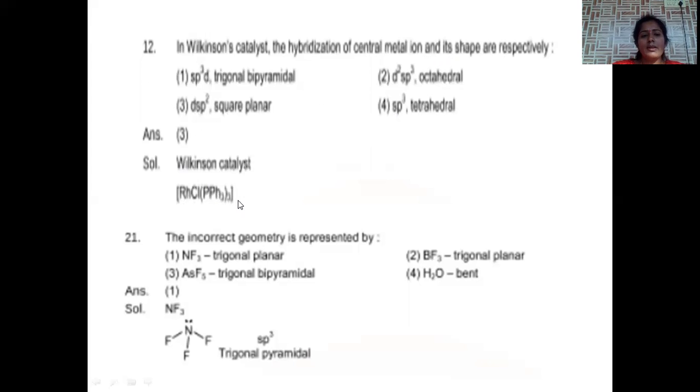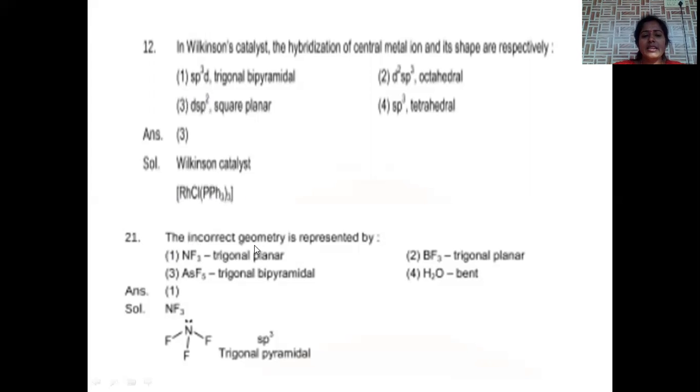It is a square planar compound. Square planar compounds are always dsp2 hybridized. That's the reason why option number 3 satisfies this Wilkinson catalyst. It is dsp2 hybridized and square planar. Rh(Cl)(PPh3)3 is the molecular formula of this complex.